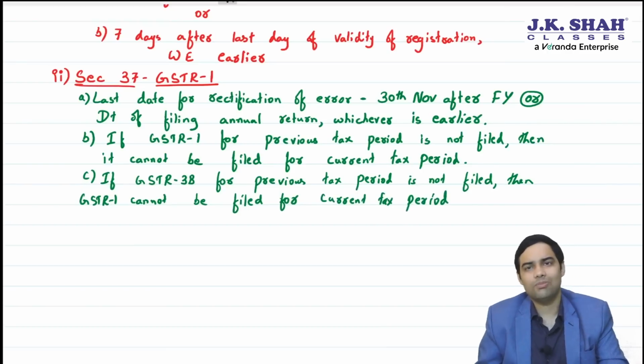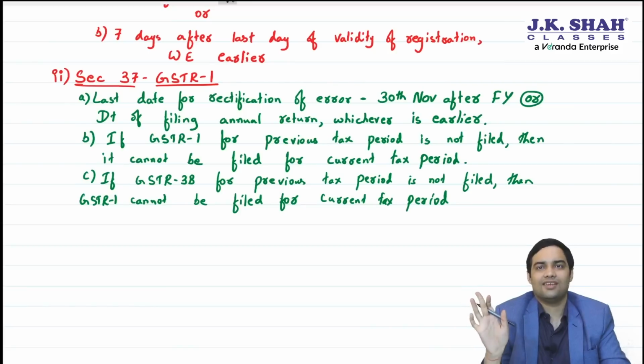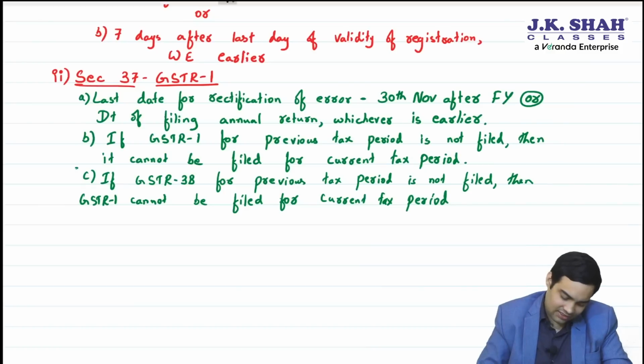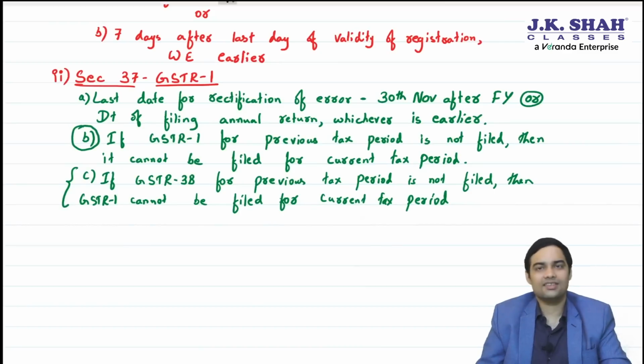So government is completely linked. File 1 with 3B. If you don't file 3B of previous month, gone. 3B of previous quarter, gone. What will happen because of this? This point was already there. What has been added is this. And this has created a clarity that you follow sequence order.